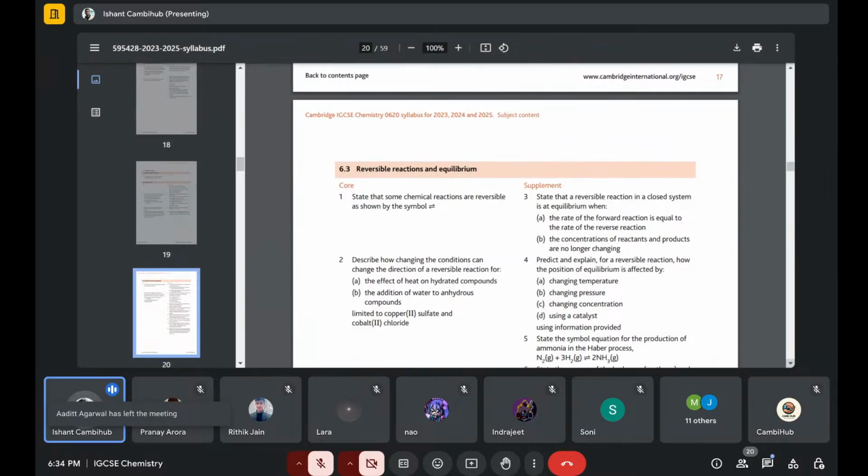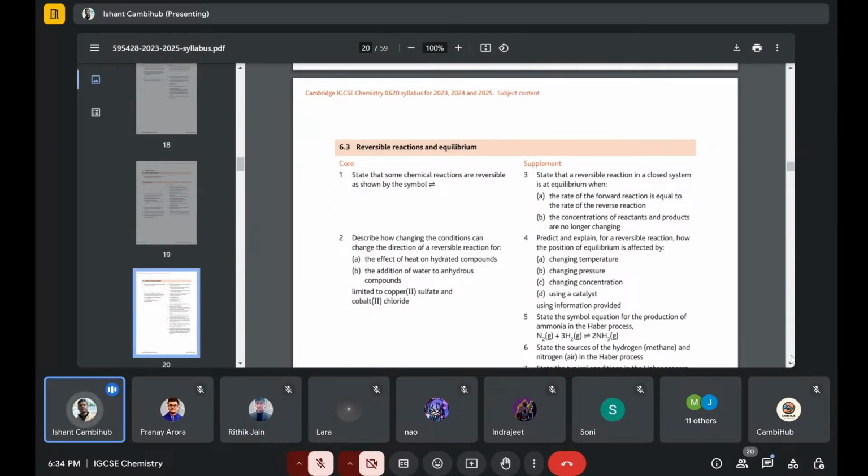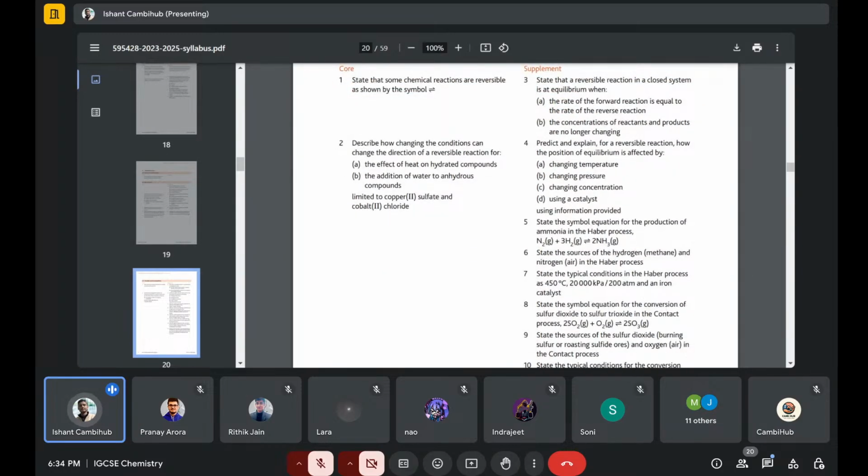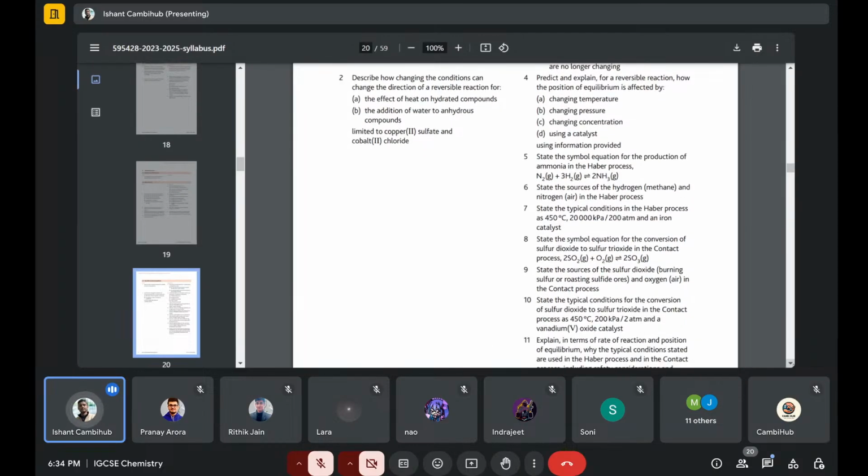And then the reversible reaction and equilibrium part: basically the rate of forward reaction equals the rate of backward reaction, and the concentrations of reactants stay constant. In the Haber process, if you have seen it, N2 + 3H2 ⇌ 2NH3 is the equation. This is a reversible reaction. N2 plus 3H2 will form 2NH3, and at the same time 2NH3 will form N2 plus 3H2. So it's continuous and always takes place in a closed system. That's also an important thing.